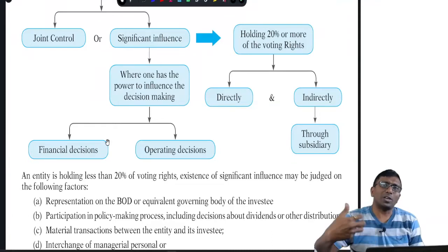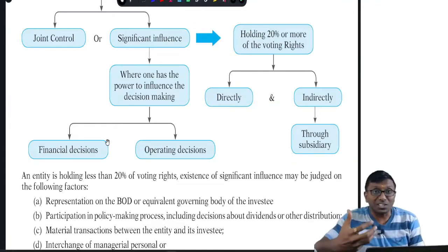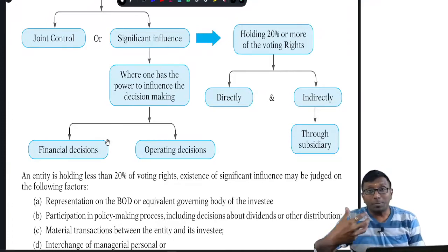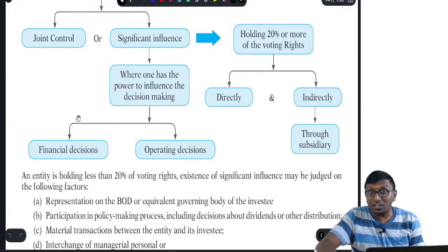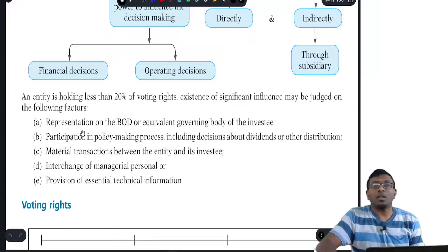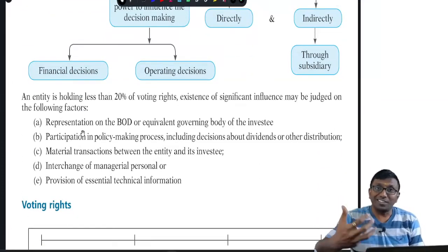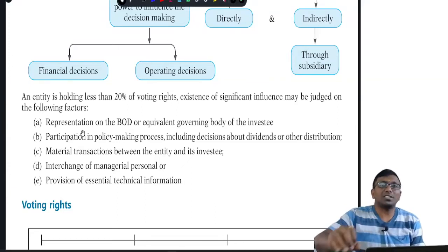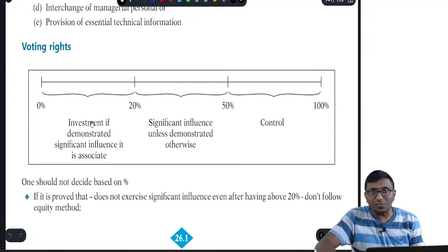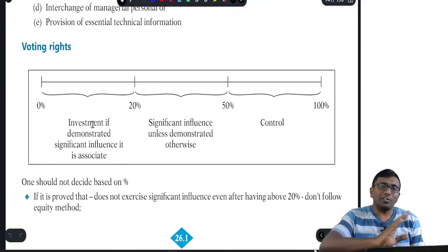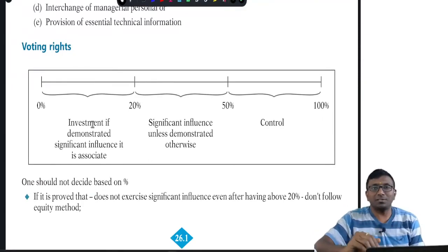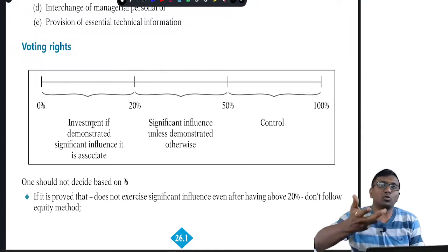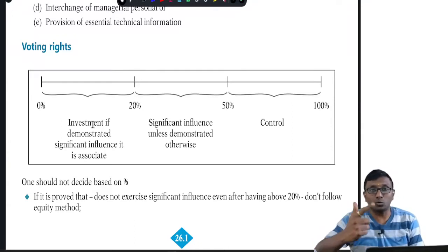What do we mean by significant influence? Significant influence means we have representation on the board of directors. At the same time, you may be participating in policy making, you may be having significant transactions with the entity, or you may be giving significant technical assistance or something like that. Somehow you are able to influence the other company, then only can you say you have significant influence. When you have 0 to 20 percent, it is generally assumed that you don't have significant influence unless you prove it.